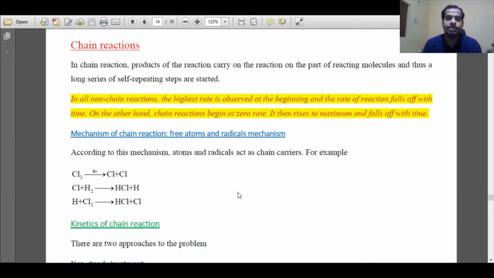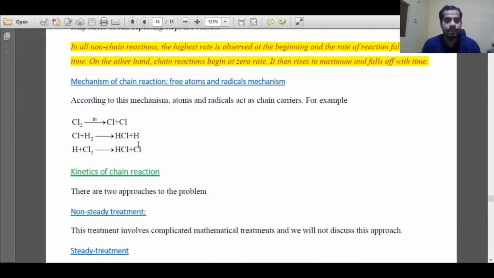The mechanism of chain reaction can be understood through the free radical or free atom mechanism. For example, during the formation of HCl, the chlorine molecule breaks down in the presence of sunlight or light to form chlorine free atoms or chlorine radicals. Those radicals further react with hydrogen and other chlorine molecules to form HCl. So this is a general mechanism.